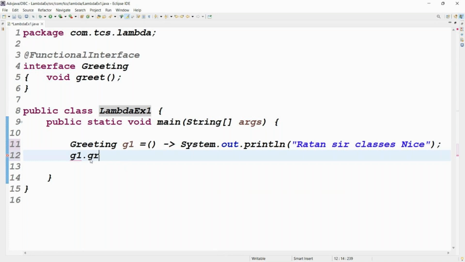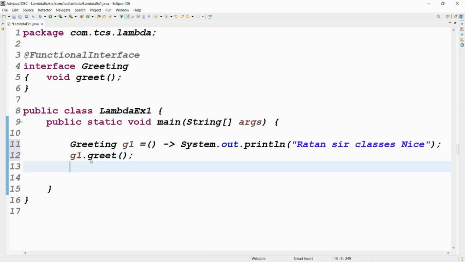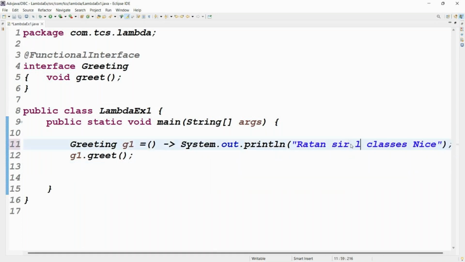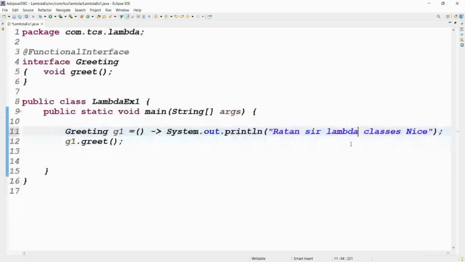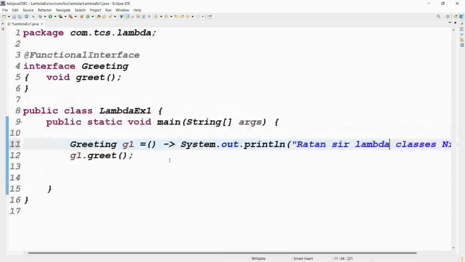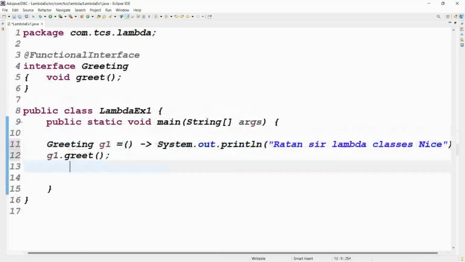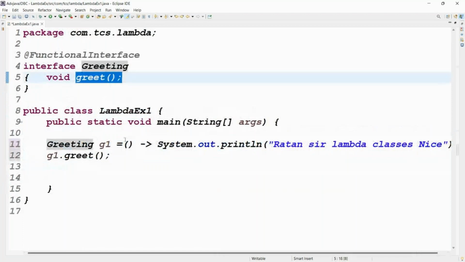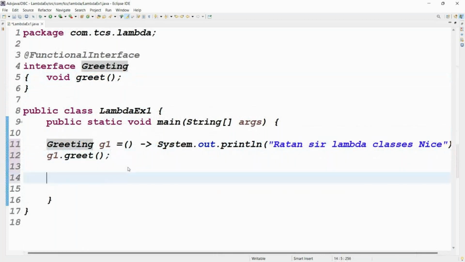That's what G1 dot, which method we have to call? The greet method. But that is a lambda expression. Sorry, let me write the lambda classes. I got the point, right? That is lambda completed. Lambda expression means a functional interface is there. A functional interface contains only one method, and that implementation you are writing. Lambda is very simple.